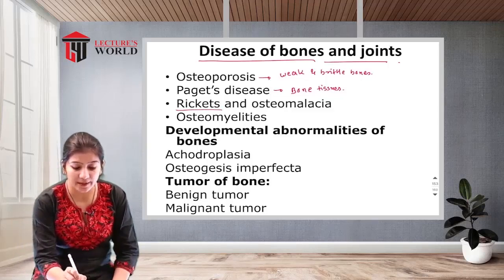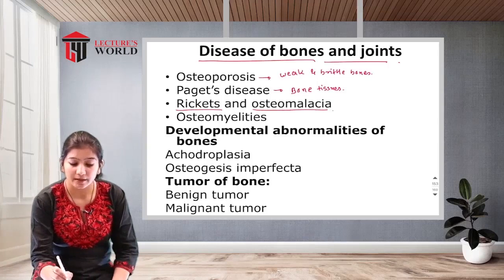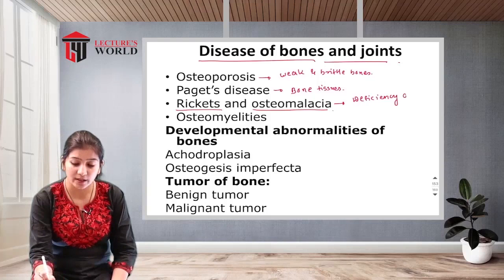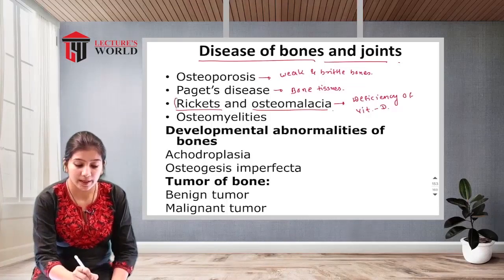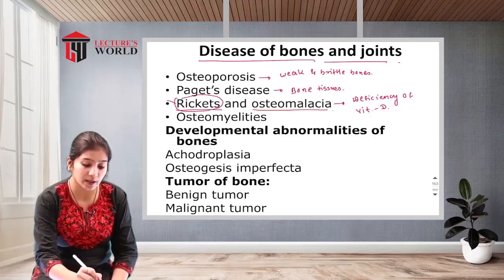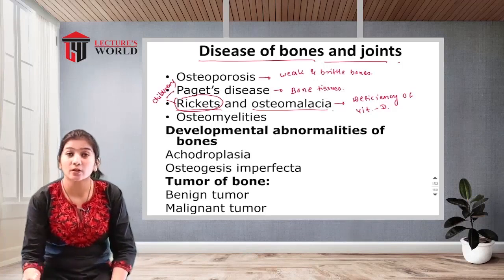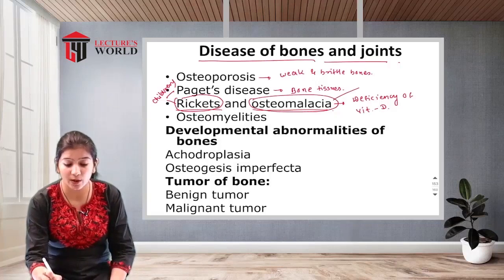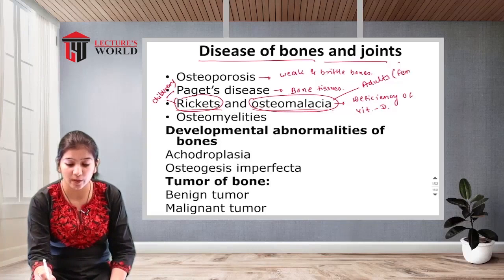Next one is rickets and osteomalacia. Both diseases occur in the bones because of a deficiency of vitamin D. Rickets is found in children and occurs because of vitamin D deficiency, whereas osteomalacia is found in adults, especially females.